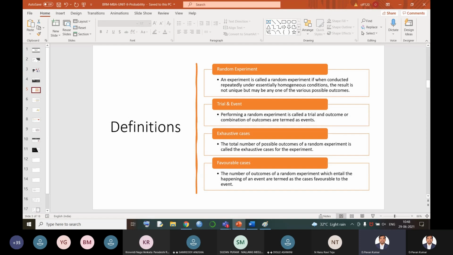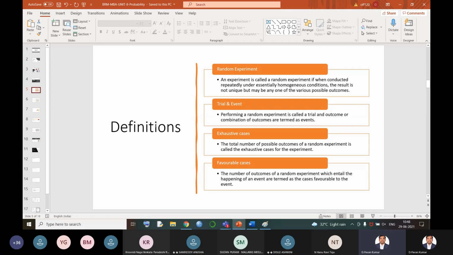Next, trial and event. What do you mean by trial and event? Performing a random experiment is called a trial, and the outcome of that particular trial is called an event. Tossing a coin is a trial, getting head or tail is an event. Throwing a die is a trial, and getting a number on it, that means either an even number, an odd number, a 6 or a 5, is called an event. That means the outcome of an experiment is called an event. Performing an experiment is called a trial.